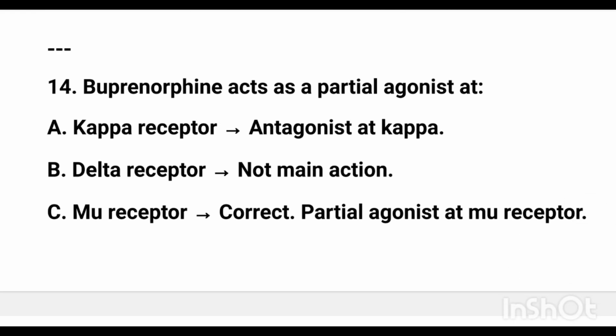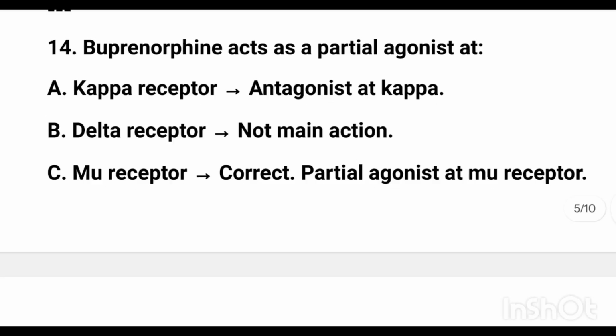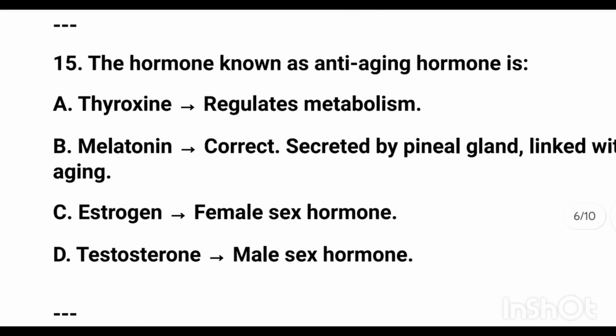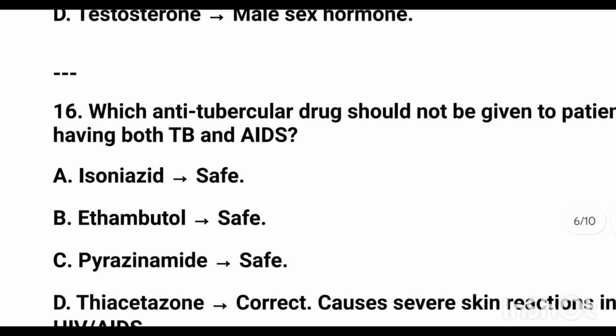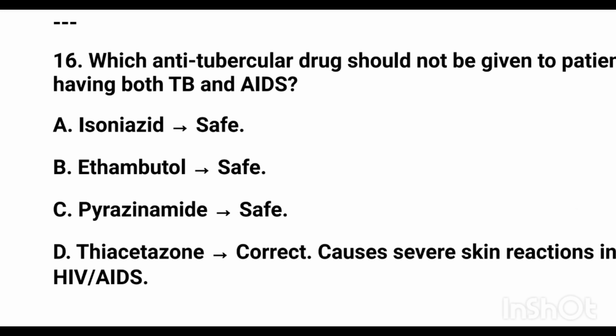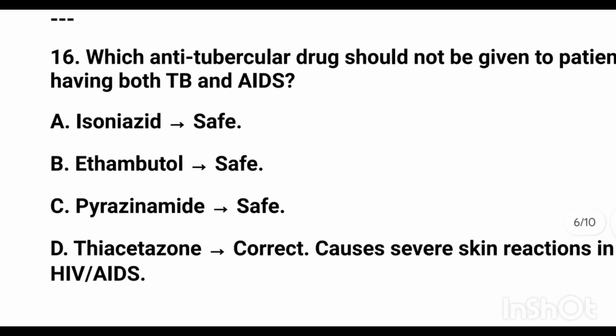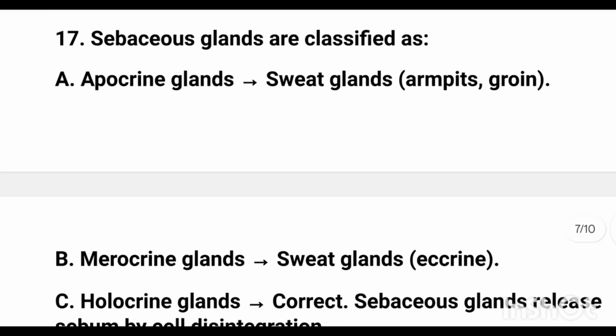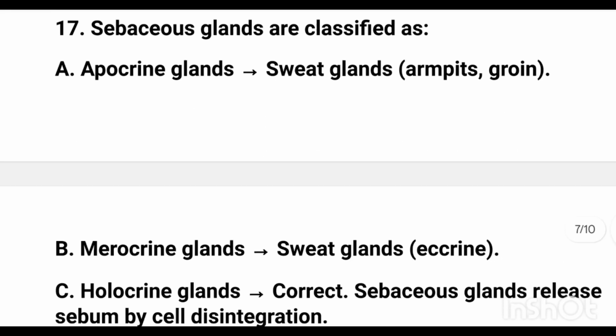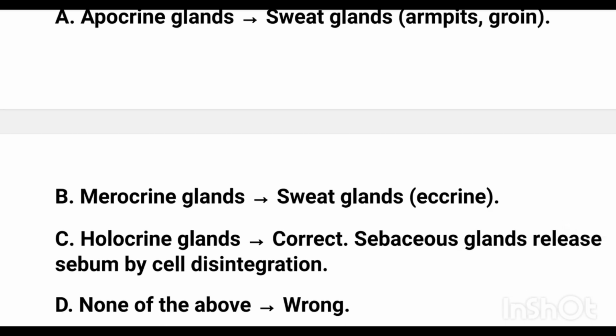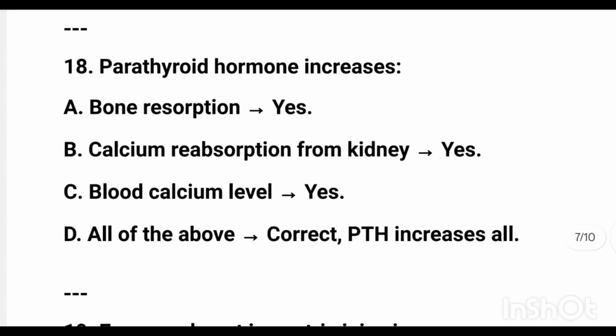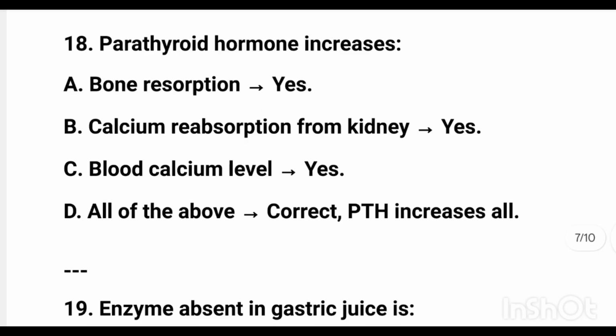Buprenorphine acts as a partial agonist at the mu receptor. The hormone known as the anti-aging hormone is melatonin. The anti-TB drug that should not be given to patients having both TB and AIDS is thiacetazone. Sebaceous glands are classified as holocrine glands. Parathyroid hormone increases blood calcium level, calcium reabsorption, and bone resorption.